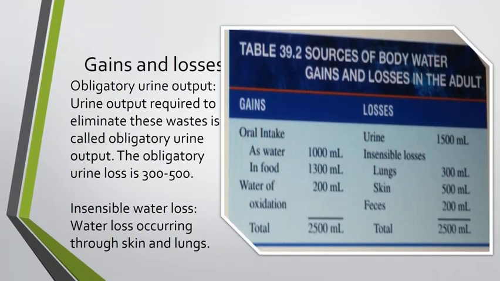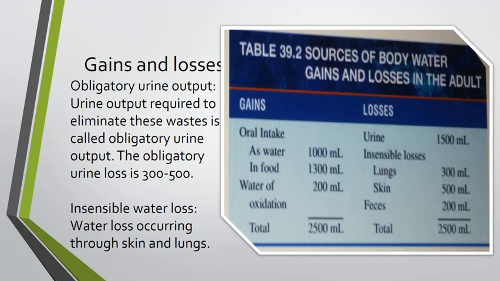What are the gains and losses? The main source of water gain is through oral intake and metabolism of nutrients. Water, including that obtained from liquids and solid foods, is absorbed from the GI tract. Tube feedings and parenterally administered fluids are also a source of water gain, and certain metabolic processes. Normally, the largest loss of water occurs through the kidneys; lesser amounts occur through the skin, lungs, and the GI tract. This is called the insensible water loss.